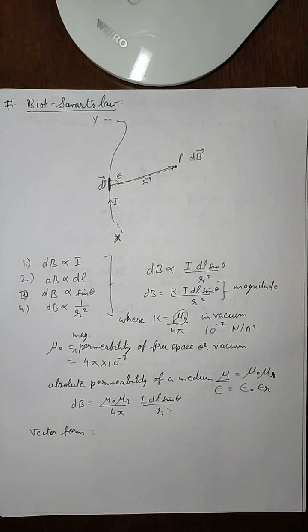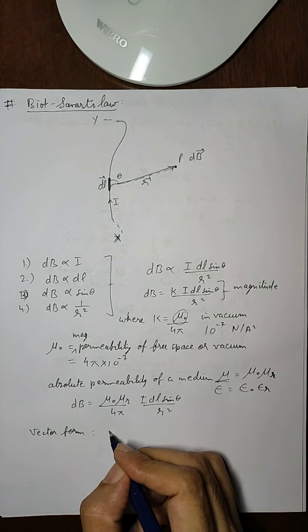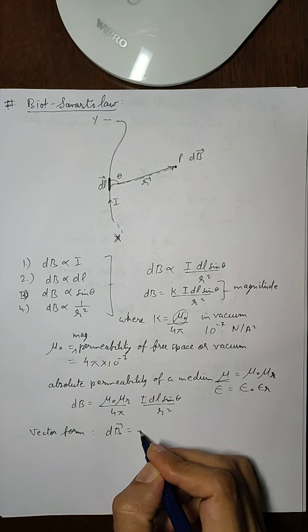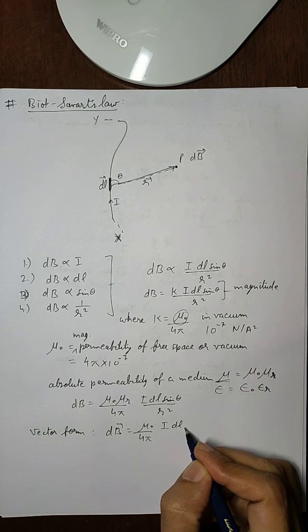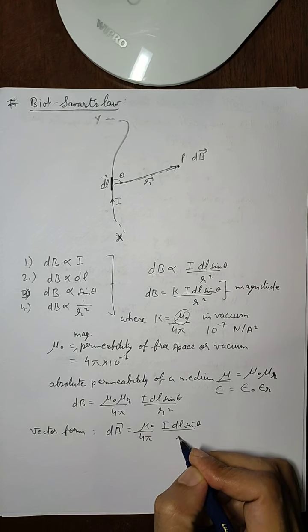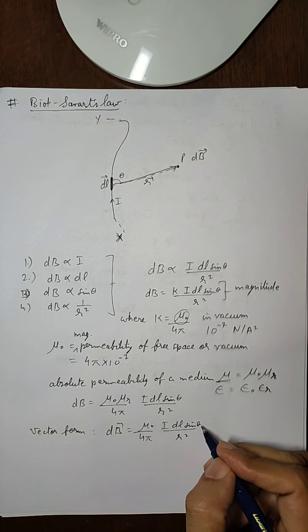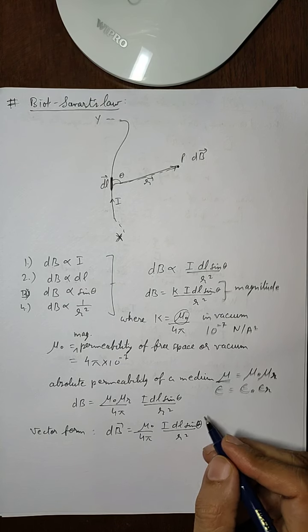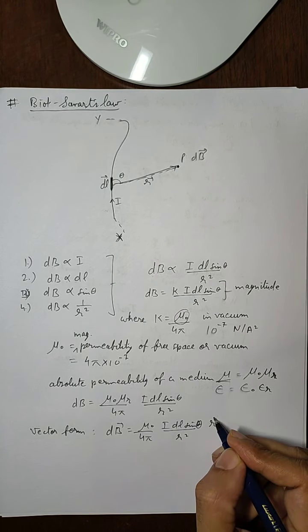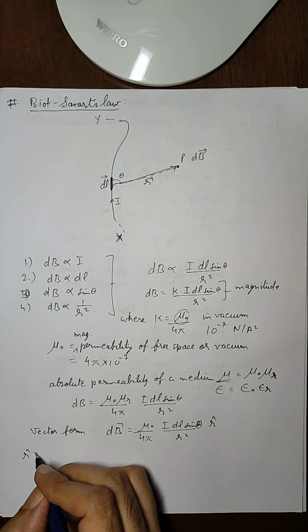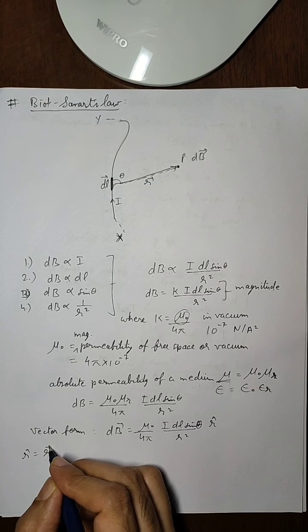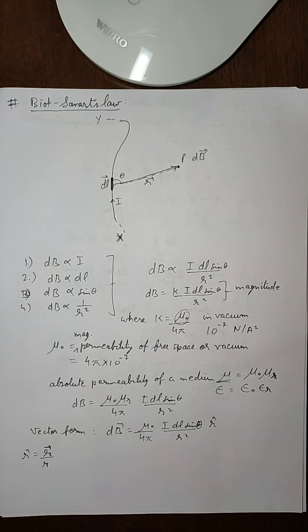So for direction we use the vector form, and this vector form is given as mu naught upon 4 pi I dl sine theta upon r square, and the unit vector that we use here to define the direction is r cap. We know that r cap can be written as vector r upon r. We have been using this formula many times now.